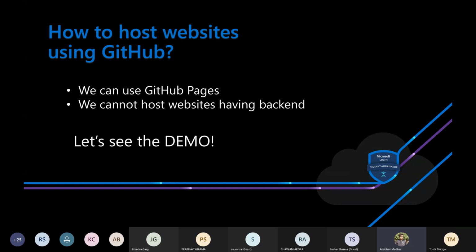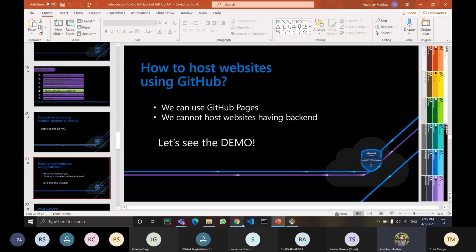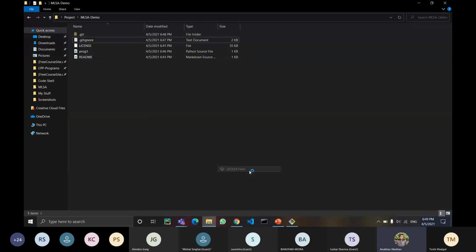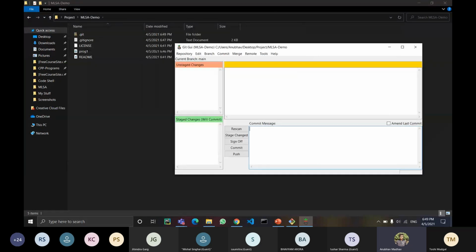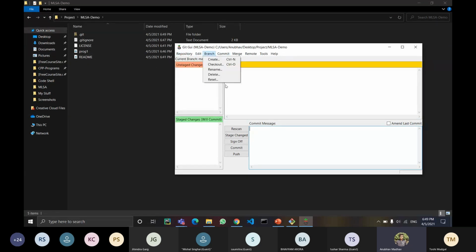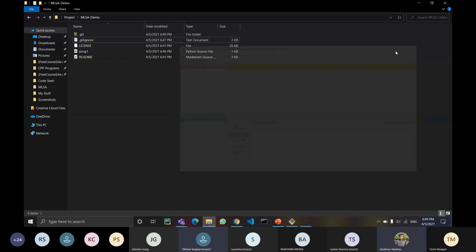Sir, is there a difference between Git Bash and Git GUI? Yeah, there's a difference. Actually, it's better if you use Git Bash. Git GUI is basically a graphical user interface. It makes work easier for the beginners, but it is not recommended by the developers. Git GUI here is like a totally different thing where you can use buttons and click and push your code using a graphical user interface. Okay, sir. Got it? Yes.